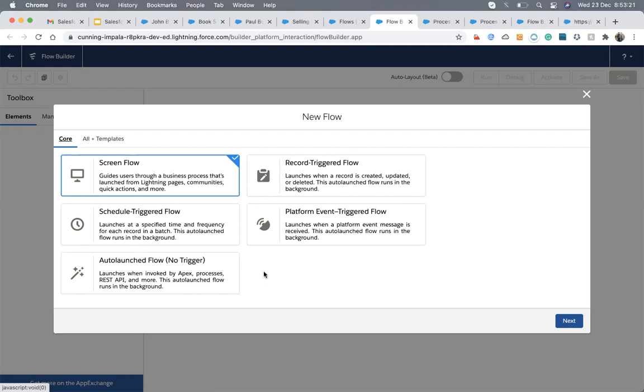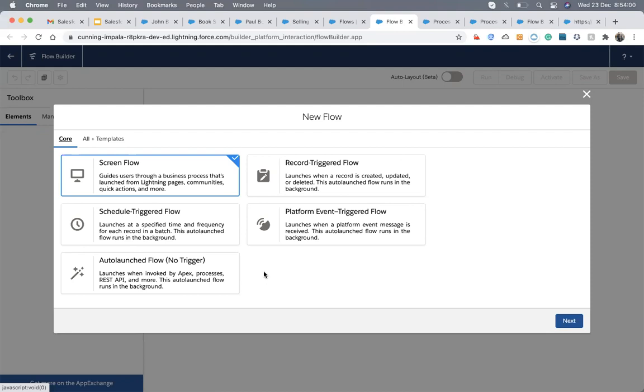So that's a part of it, but you should know what flow is, and that's the important thing. What is the flow, and how is it working, what is the screen flow, what is auto launch flow, what is platform event flow, what is record trigger flow, what is schedule trigger flow. You have to know that, because in your examination, they will not ask how to design a flow. They will create a situation that I have an Apex class, and I need to execute a flow. Which kind of flow as an administrator will you prefer? That kind of question they will ask.